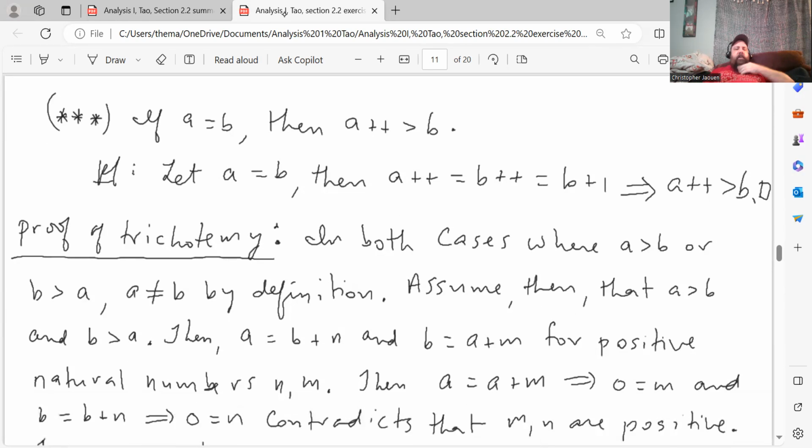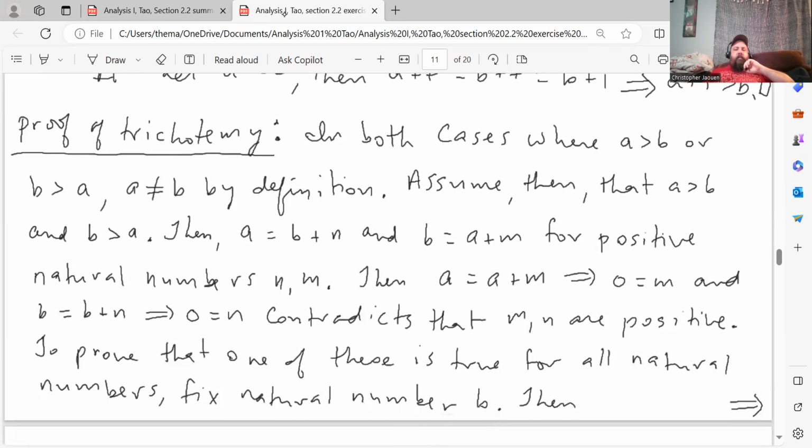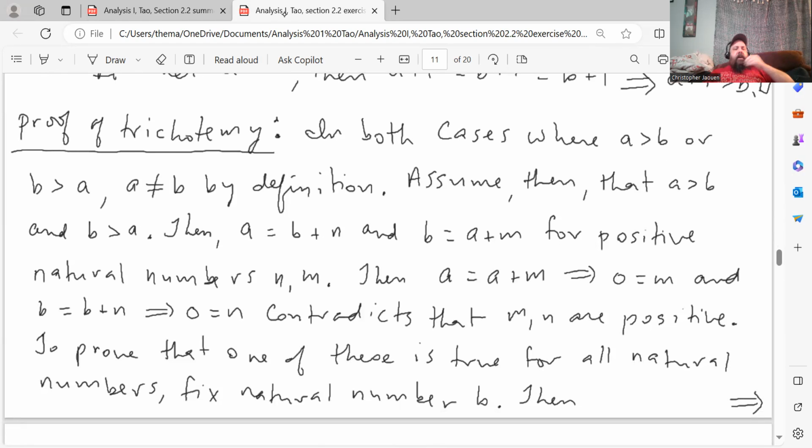Okay, so now that we have those, we can prove the trichotomy property of the natural numbers. So here's the proof. In both cases, where A is greater than B or B is greater than A, it is not equal to B by definition. So assume then that A is greater than B and B is greater than A. Then that means A is B plus N and B is A plus M for some positive natural numbers N and M. Then A equals A plus M implies M is equal to 0, and B equals B plus N implies N is equal to 0. And that contradicts the fact that M and N are positive, right?